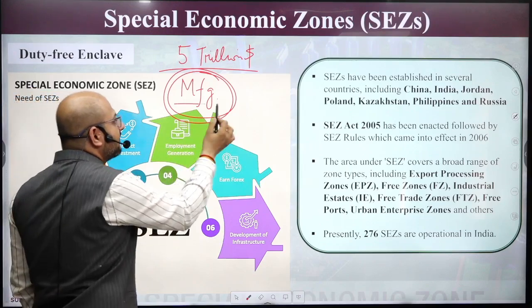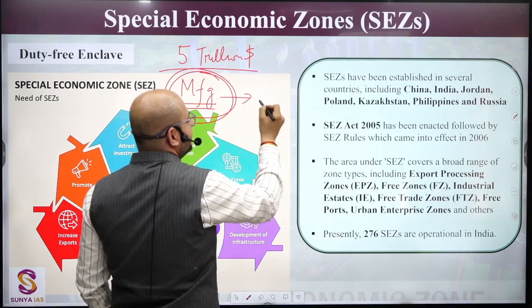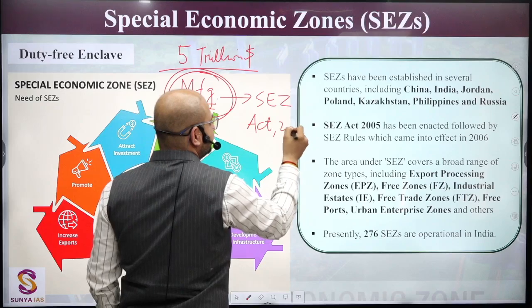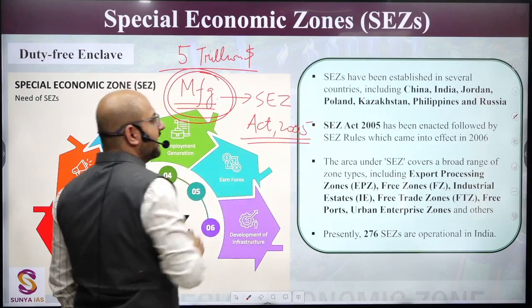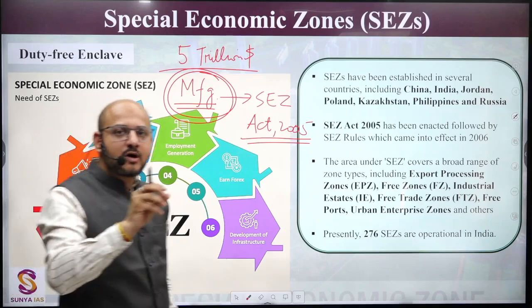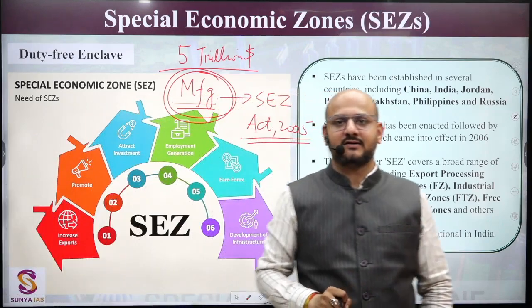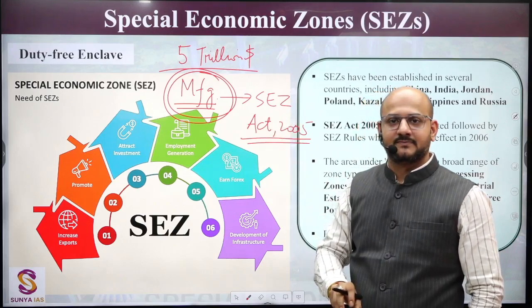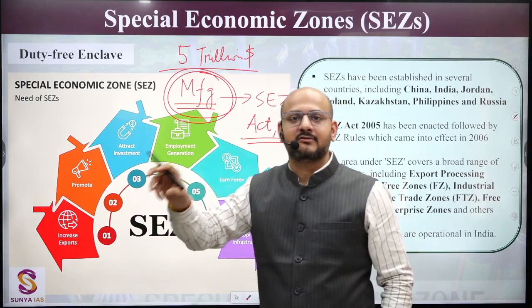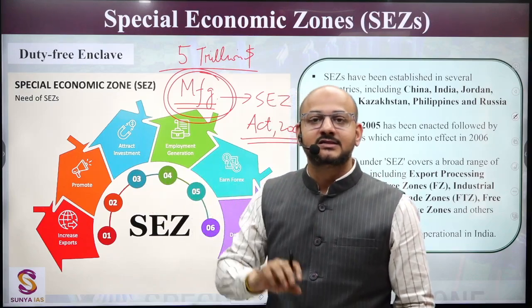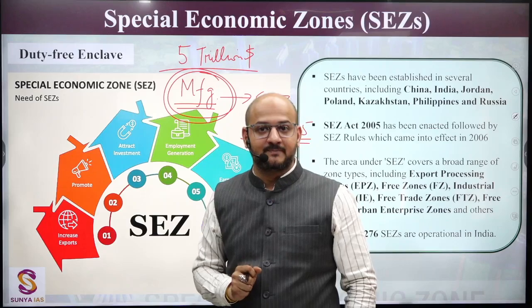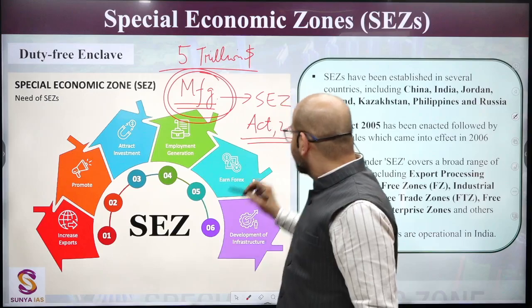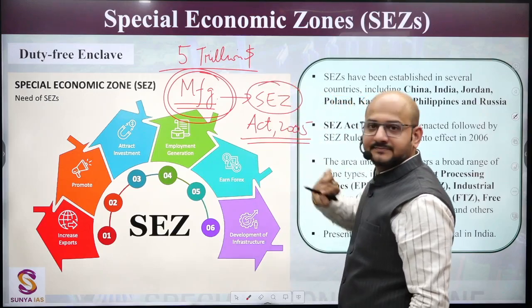For that, one of the major policies was there through the SEZ Act 2005. It talks about creating certain pockets, certain enclaves of land. Okay, so these enclaves have different regulations. They may be treated as foreign territory, not just the territory of India. Certain tax rebates could be given to them. They may be oriented towards one particular product. Okay, so this is SEZ Act.